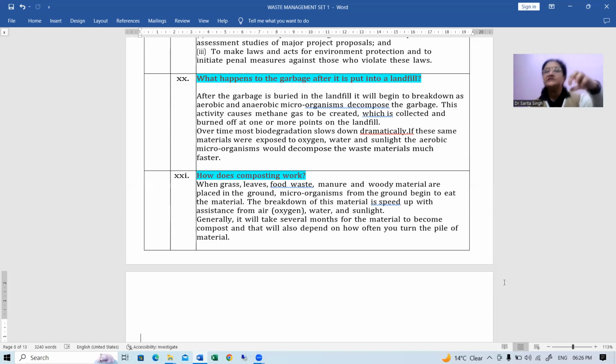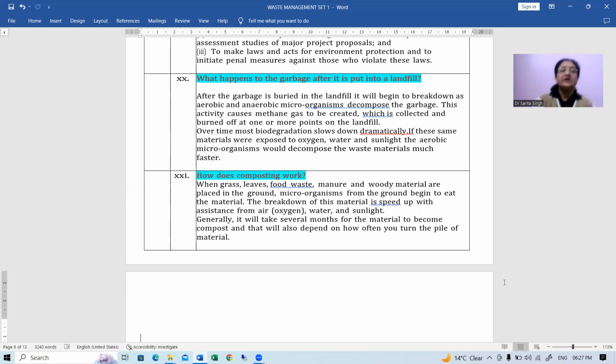Right? So this is how it is done. And over time, most biodegradation slows down dramatically. If these same materials were exposed to oxygen, water and sunlight, you would have seen that aerobic microorganisms would decompose the waste materials much faster. But here, what has happened is it has been covered by a thin layer of soil. So that is why after some time you'll find the biodegradation process gets slow.